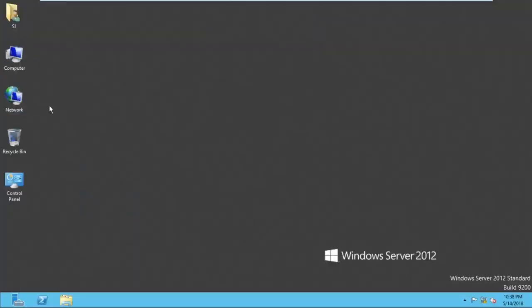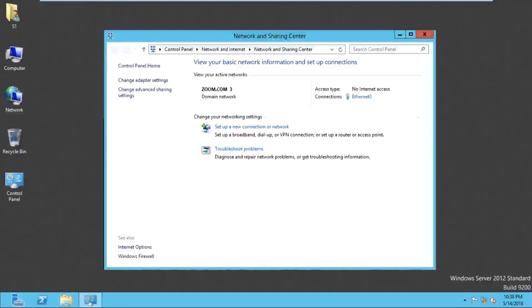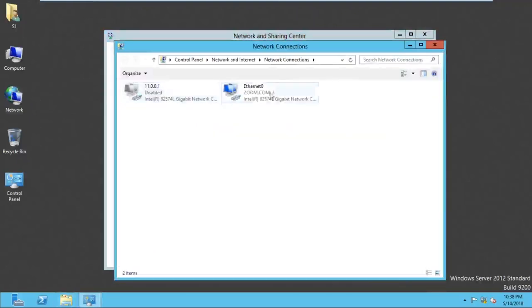And one day the user wants to know this machine's NIC cards and the NIC card IP address, this machine's IP address, and the user wants to disable or enable the NIC card. But check on this item, the user is having what permission? If I right click on the network icon and go to properties here as an S1 user, I can go to change adapter settings here. I can see the NIC card. You can see we have a NIC card, Ethernet 0.